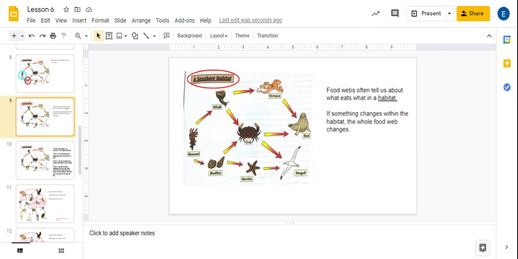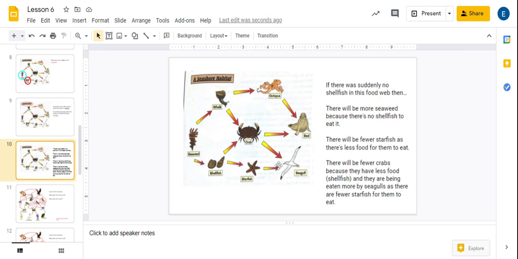In a food web, if something changes in the habitat, so for example in the seashore habitat in this picture, then the whole food web will change. So let's have a look at some examples. If there suddenly was no shellfish in this food web, then there will be more seaweed because there are no shellfish to eat it. So there'll be lots more seaweed.